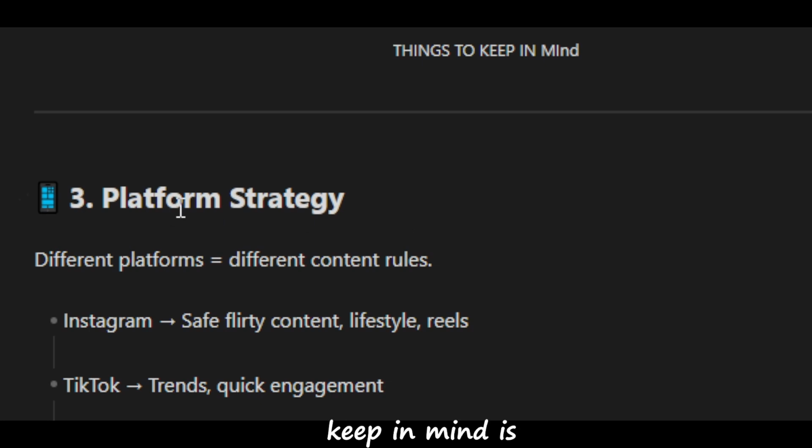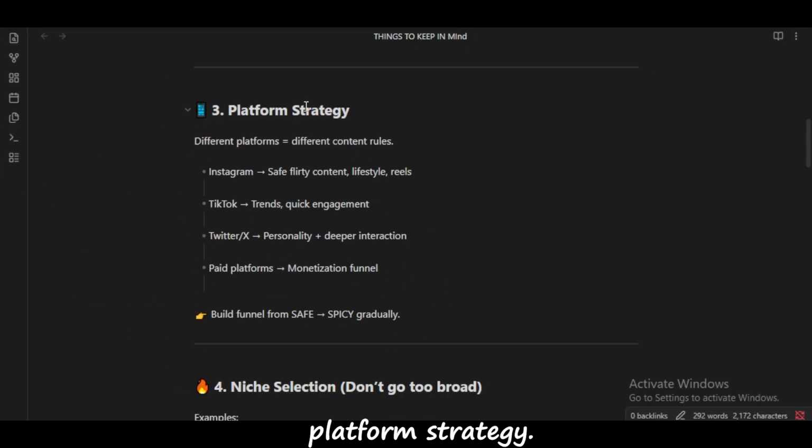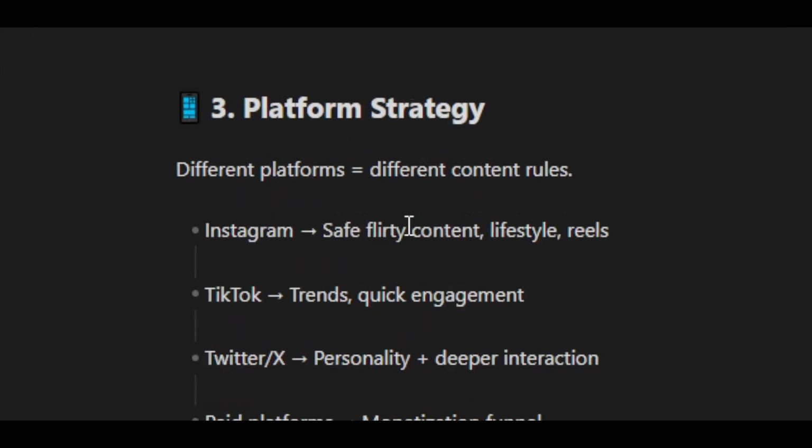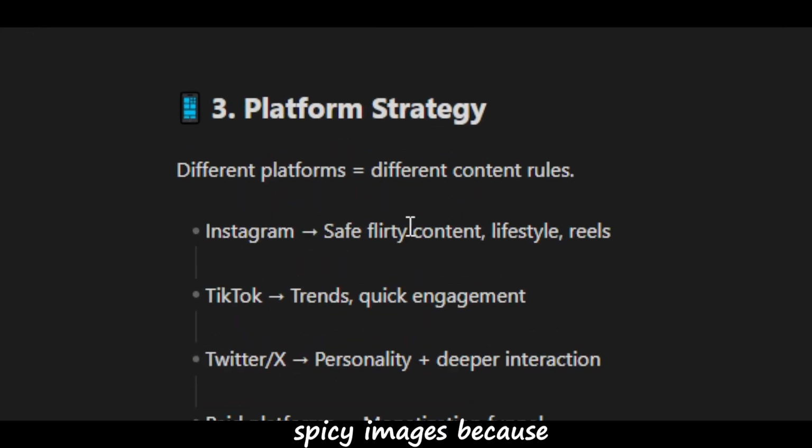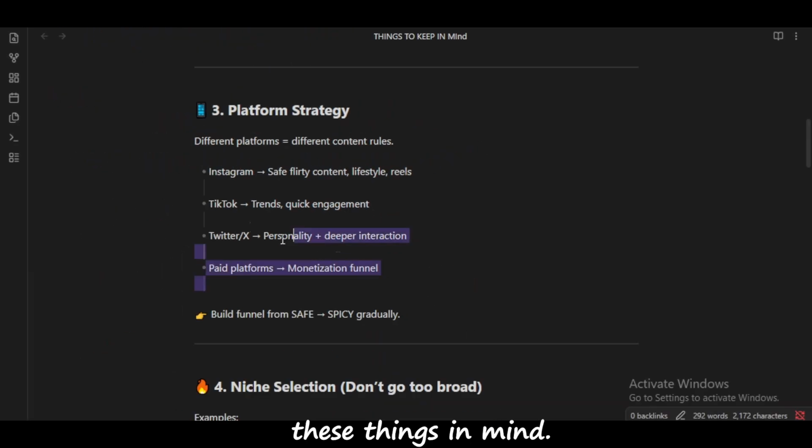Third thing you have to keep in mind is platform strategy. If you post on different platforms, that means different content rules. Like on Instagram, you can't post spicy images because Instagram will flag your account. So you have to keep these things in mind.